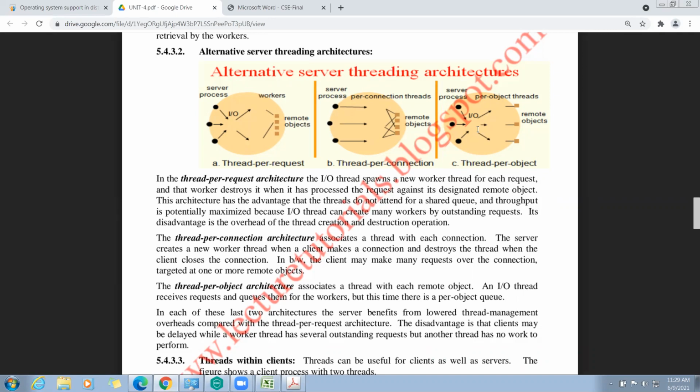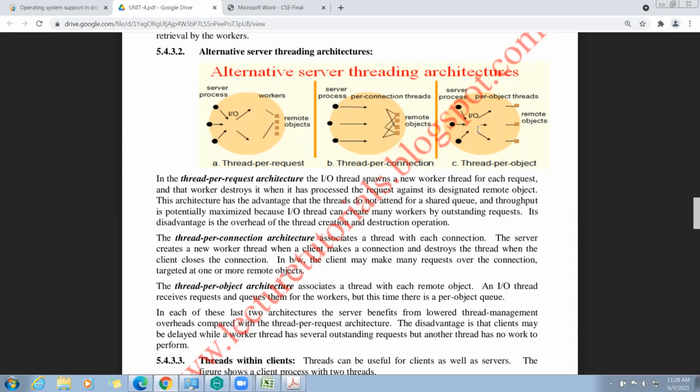Here, the thread per object architecture associates a thread with each remote object. This is the different one. An IO thread receives the request and hands it to the workers, but this time there is a per object queue.